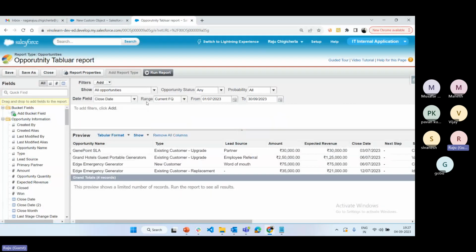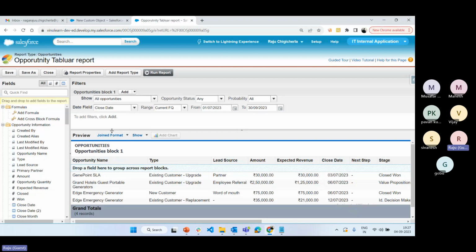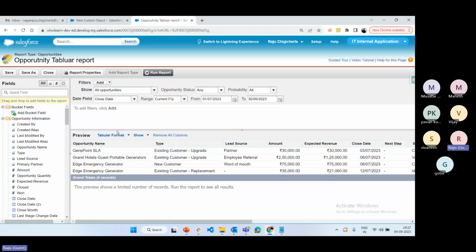And Add Report Type is nothing but a button available only for a joint report. If you select the report type as a joint report, the Add Report Type button is available, meaning you can club one report with another report in a single report. Do you want to join two reports or more than two reports in a single report? Then we can use Add Report Type. So again I go to the tabular report.